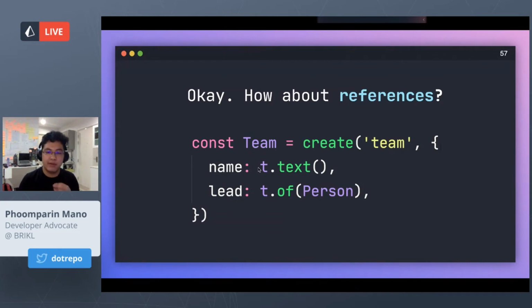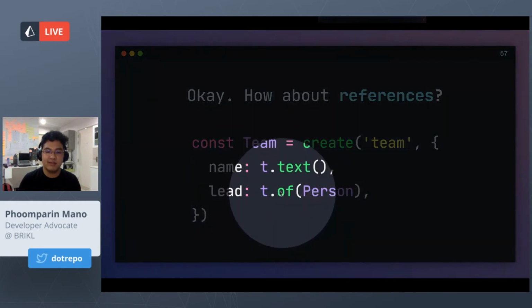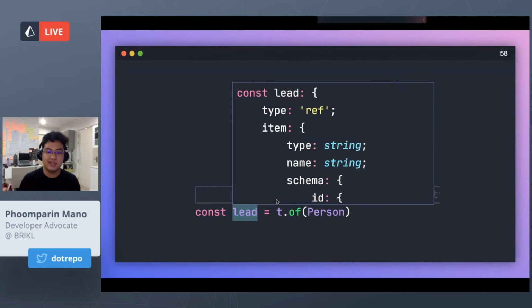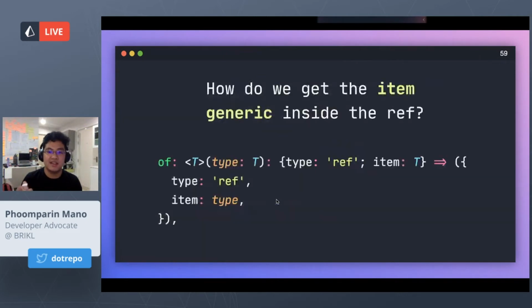How do we build a reference? Let's look at our API surface first. We use a helper to construct a reference object to another type. This is what it looks like. You can see the type in TypeScript. It says that type is a ref, and in item, it has the structure of the reference type. So person has a type of person and the schema.